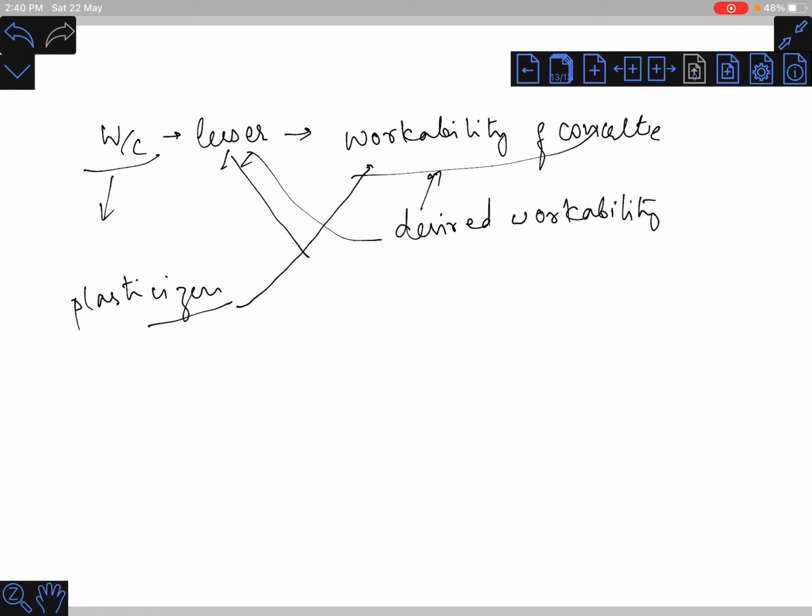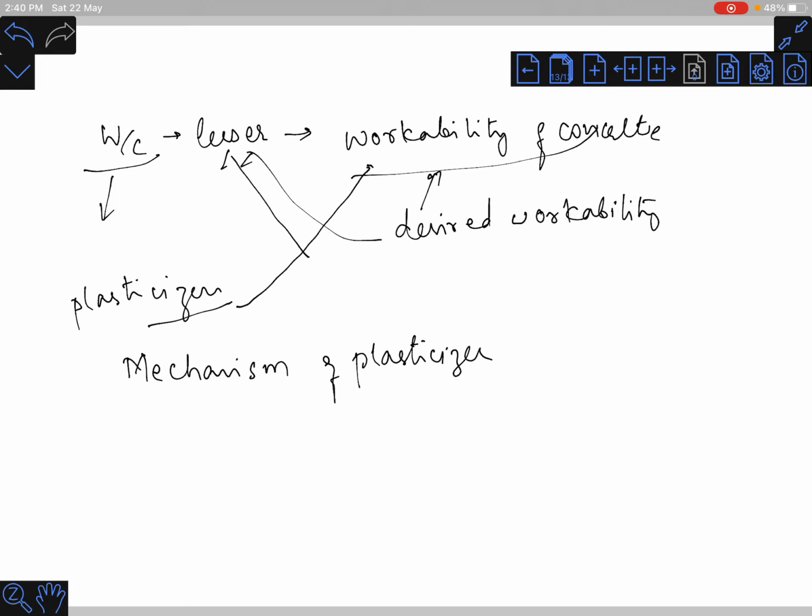Now we need to understand the mechanism of plasticizers.